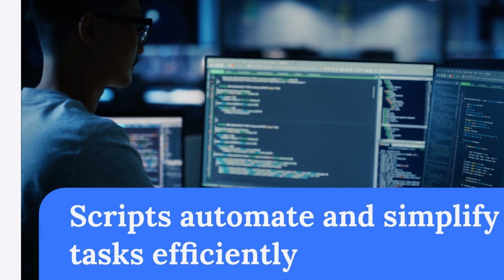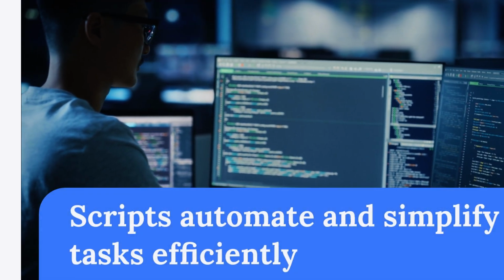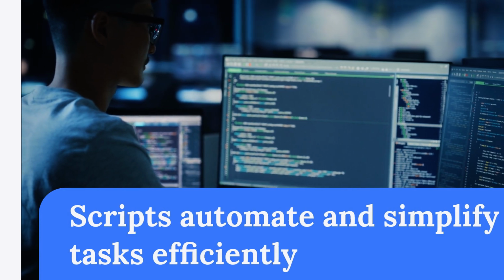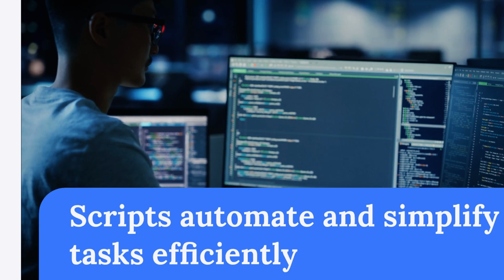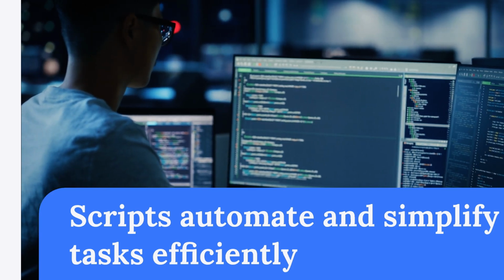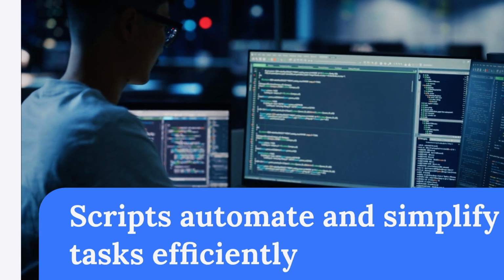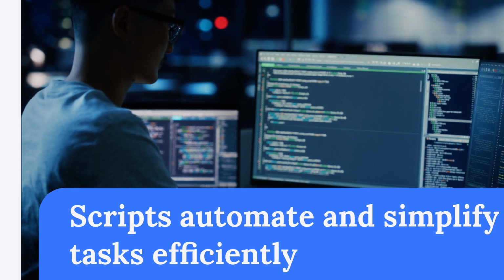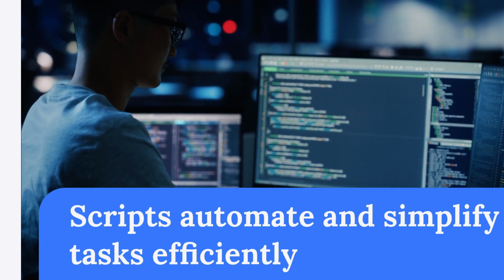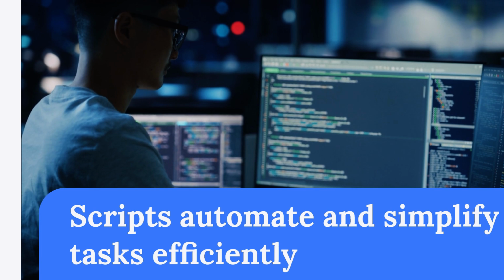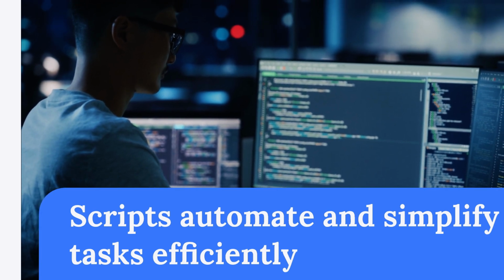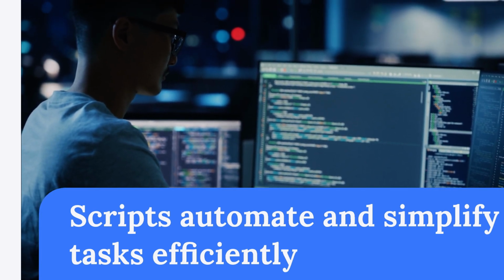Scripting languages automate and simplify tasks in various contexts. Scripts extract and pre-process data from datasets. They create data pipelines for ETL processes. Scripting is used in back-end web development to handle requests. It automates repetitive tasks like file management. Python scripts are powerful tools for quick and efficient task execution.